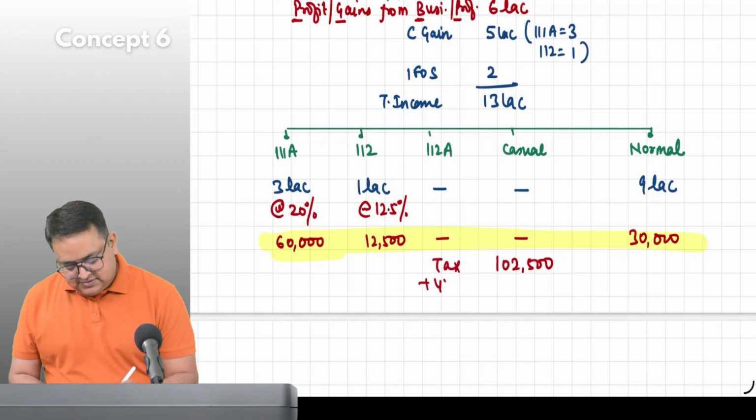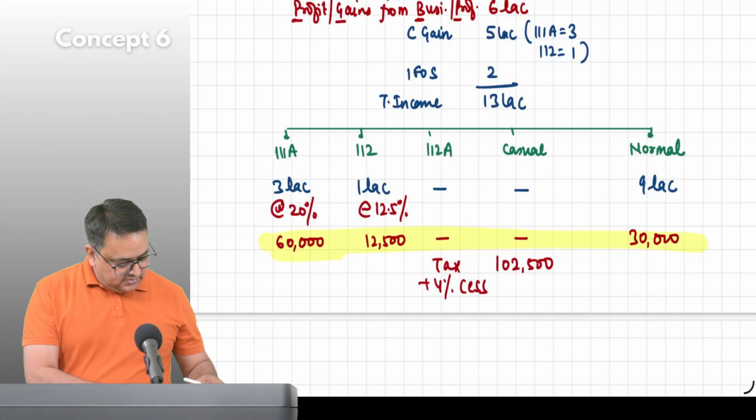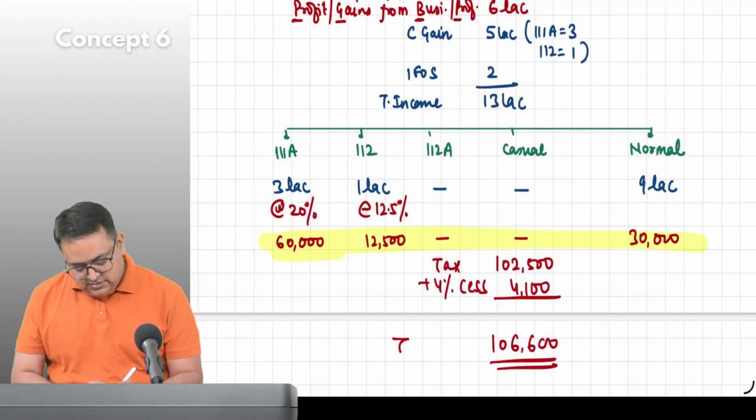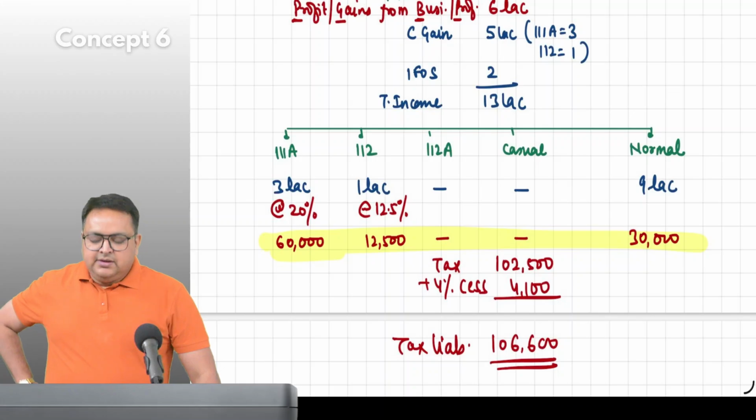Plus 4% health and education cess, which we call cess only. 4,100. Tax liability already rounded off. We don't have to round it off. Everybody got it?